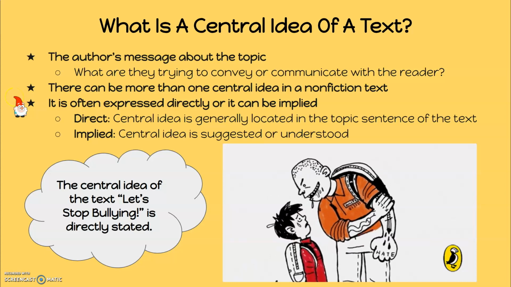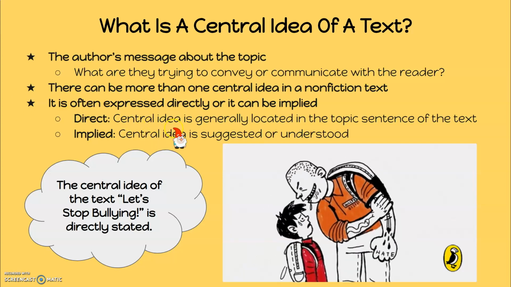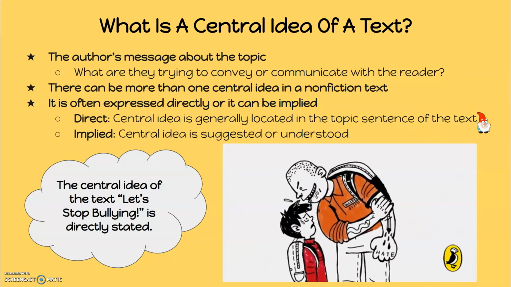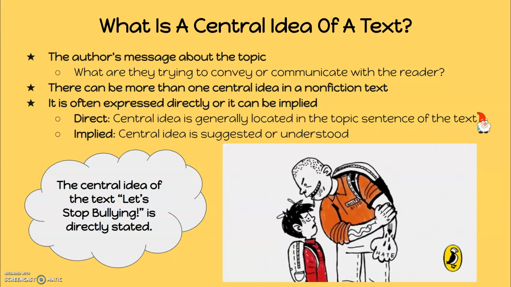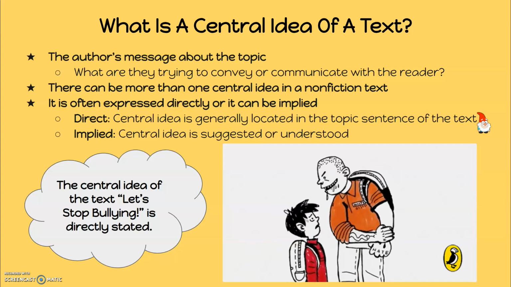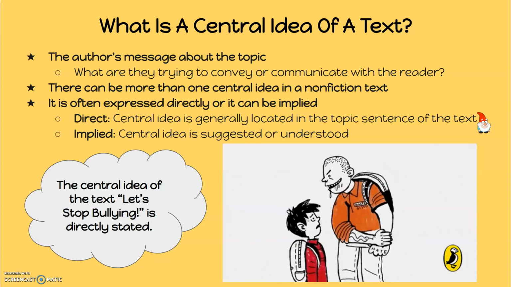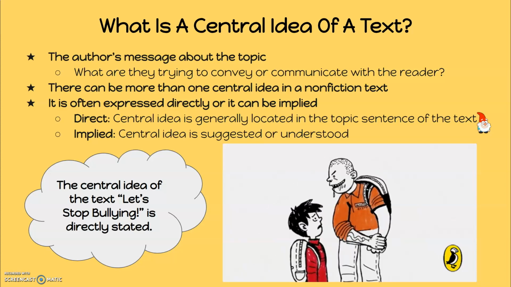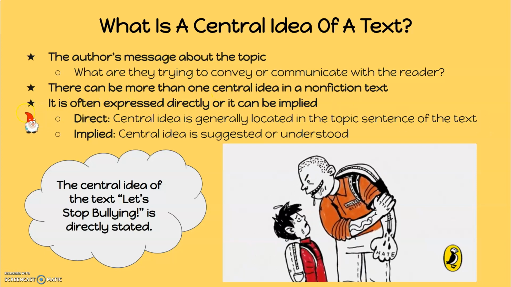Central ideas of a text are often expressed directly, or they can be implied. If they are directly stated, it is generally located in the topic sentence of the text. Remember that a topic sentence is the first sentence of a paragraph, and it tells the reader exactly what that paragraph is going to be about. If the central idea is directly stated, that means I can highlight it word for word and copy and paste it.